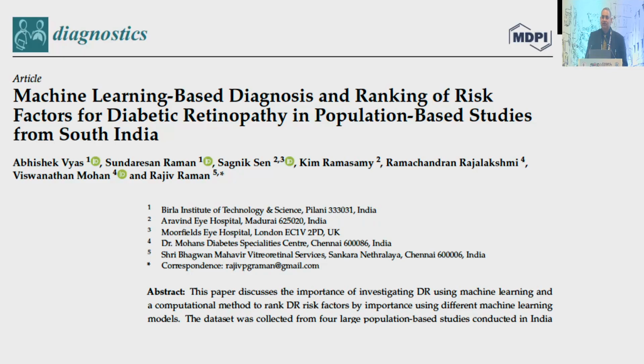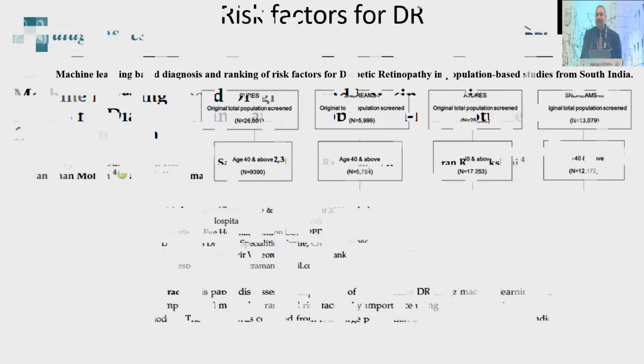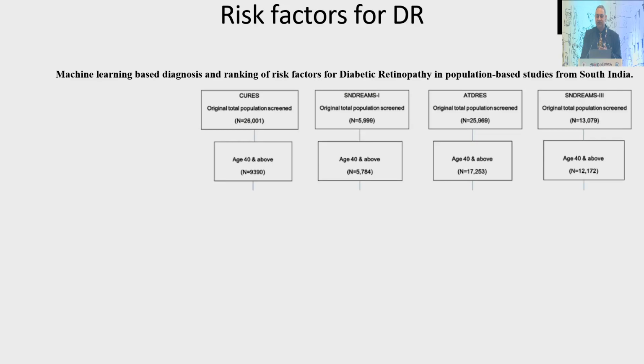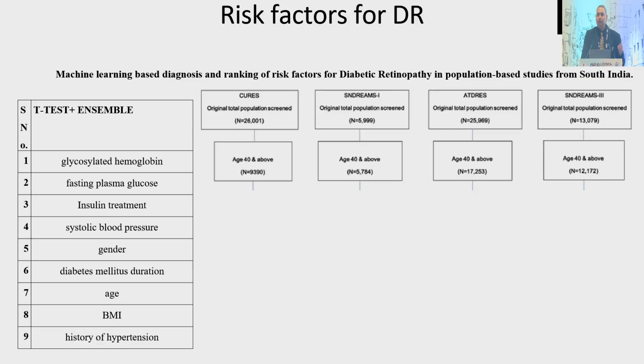Coming to the risk factors, there are a couple of risk factors which are modifiable and non-modifiable. And we went ahead looking at all the risk factors in the South Indian population. So we looked into SN Reams, the Madras Diabetic Retinopathy Study of MV Diabetes, the Arvind Comprehensive Eye Study. We collated all these 3 datasets and came out with a machine learning algorithm which could rank the risk factors. So we had CURES, SN Reams, ADRES, and SN Reams 2. And then we used machine learning techniques to rank these risk factors by level of importance.